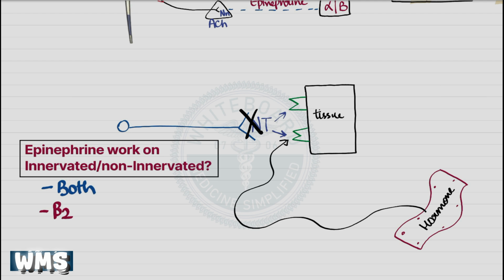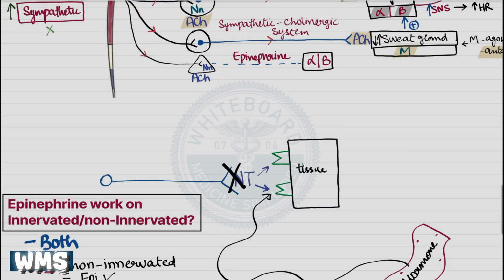Beta-2 receptors are generally not innervated. Now tell me, who is going to work on beta-2 and who will never reach? So epinephrine works on beta-2 receptors and norepinephrine never reaches them. I hope this is clear.